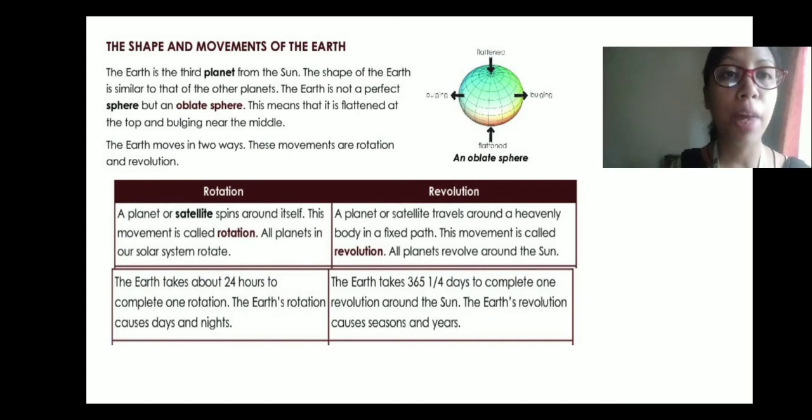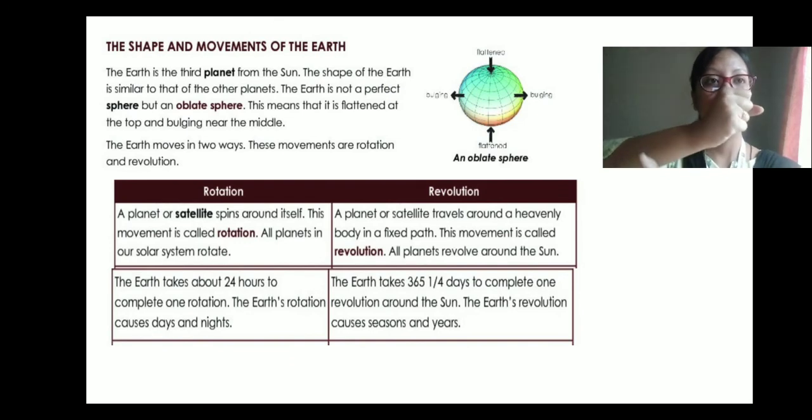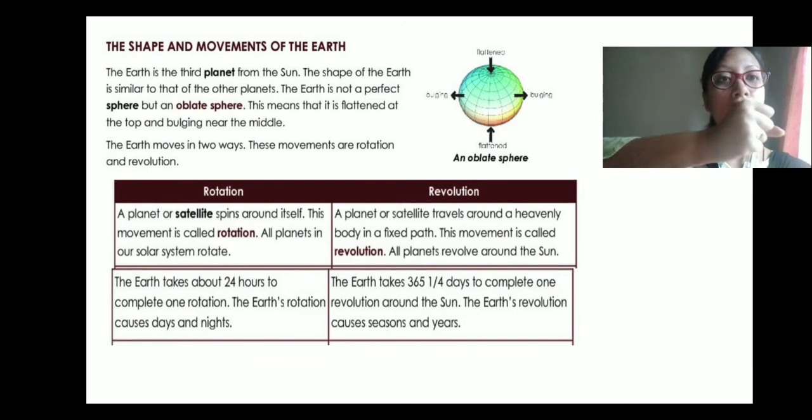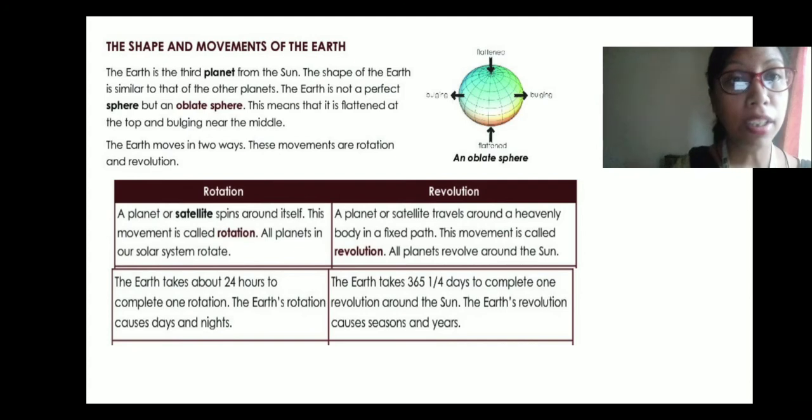Then revolution. A planet or a satellite travels around a heavenly body in a fixed path. Suppose this is the sun and the planets are moving in a fixed path. They will be moving around the sun in a fixed path. This movement is called revolution. All planets revolve around the sun. The Earth takes 365 1/4 days to complete one revolution around the sun. The Earth's revolution causes seasons and years.